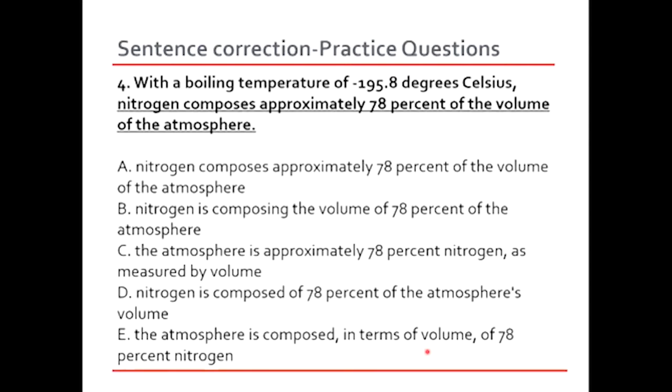Let's look at the rest of the options. Nitrogen with a boiling temperature of minus 195.8 degrees Celsius, nitrogen is composed of 78% of the atmosphere's volume. Okay, and let's look at option C. The atmosphere is approximately 78% nitrogen as measured by volume.